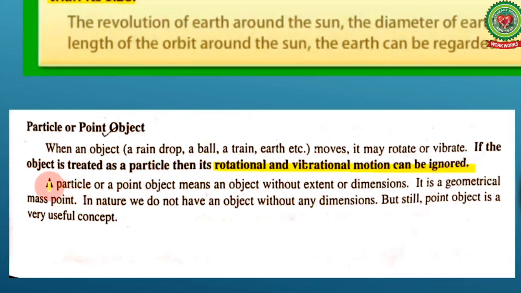So a particle or a point object means an object without extent or dimension. What does it mean? It has no extent, no dimensions. We consider that object as a point object, but it is a geometrical point mass. In actual practice, we do not have any object without dimensions. We will consider any object as a point mass object only when it covers a distance much greater than its size. But still, the point object is a very useful concept because it makes our study much easier.